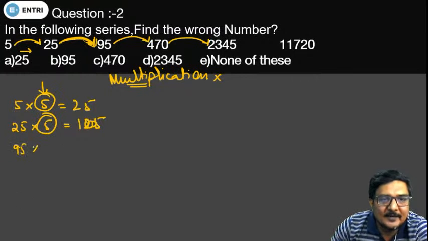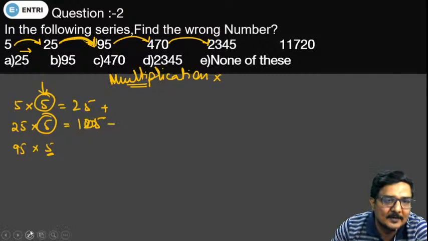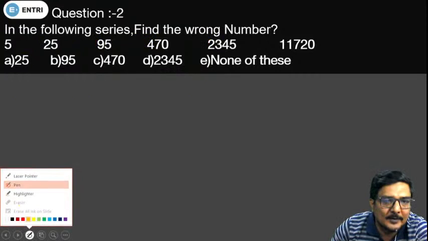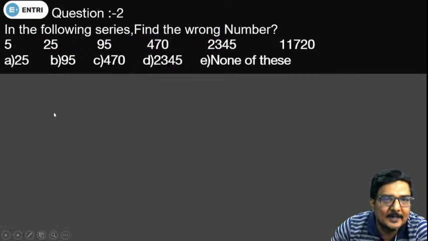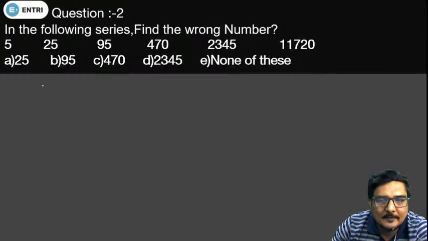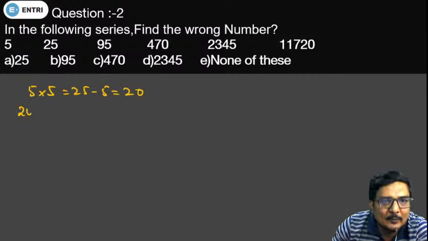Likewise 95 into 5. So somewhat the number is being multiplied by 5 and plus something or minus something. So what we are going to do, we are going to apply the multiplication approach of this particular logic. Now what we can see, 5 into 5 gives you 25 and minus 5 will give you 20. Likewise when you multiply 20 by 5, this will give you 100 and minus 5 will give you 95.